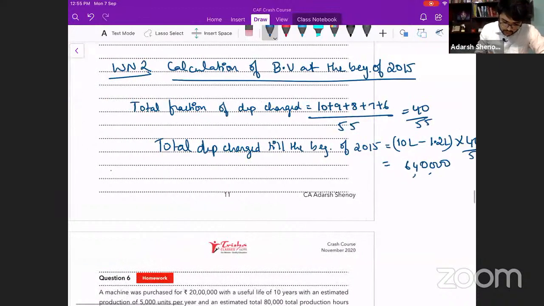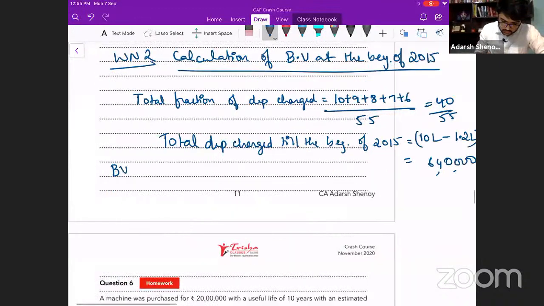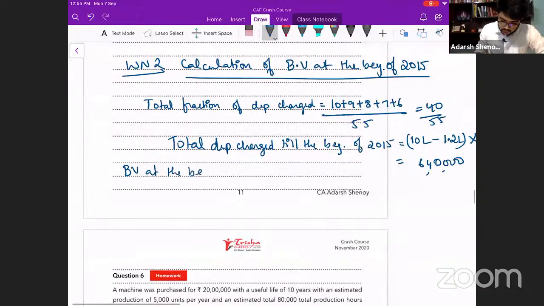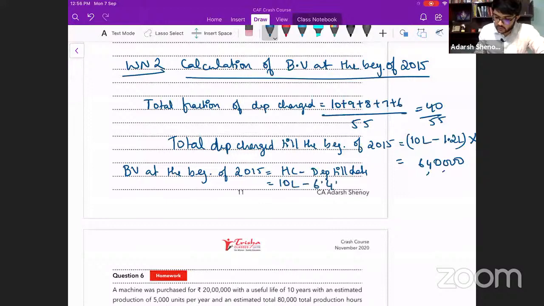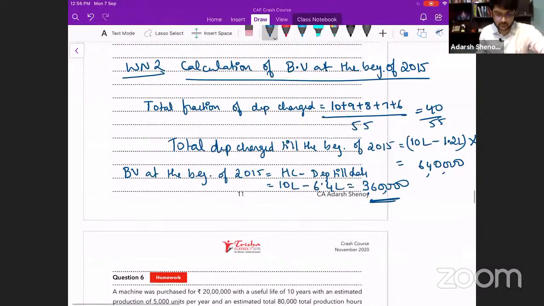Book value at the beginning of 2015 is equal to historical cost minus depreciation till date. What is the historical cost? 10 lakh. Depreciation till date is 6.4 lakh. So the book value was 3,60,000.